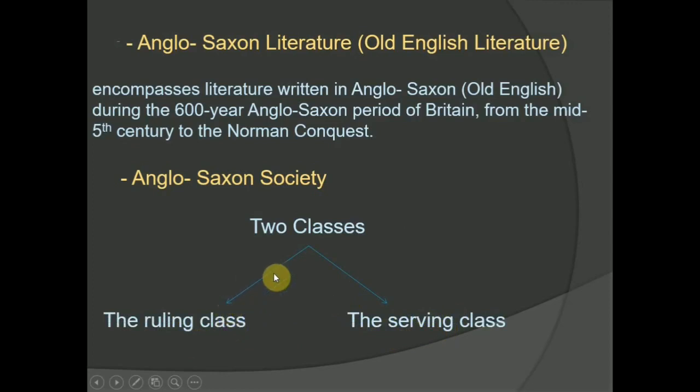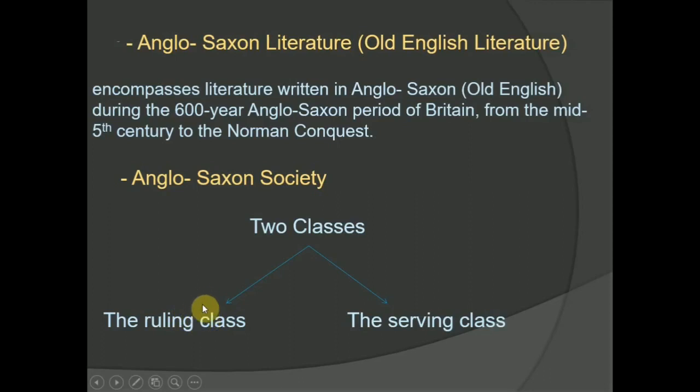Here in Anglo-Saxon society, we can see the ruling classes and the serving classes, or bondsmen, descendants of captives of the tribes. So the king at that time was an absolute ruler, although in his decisions he relied on the advice of his council of wise men.